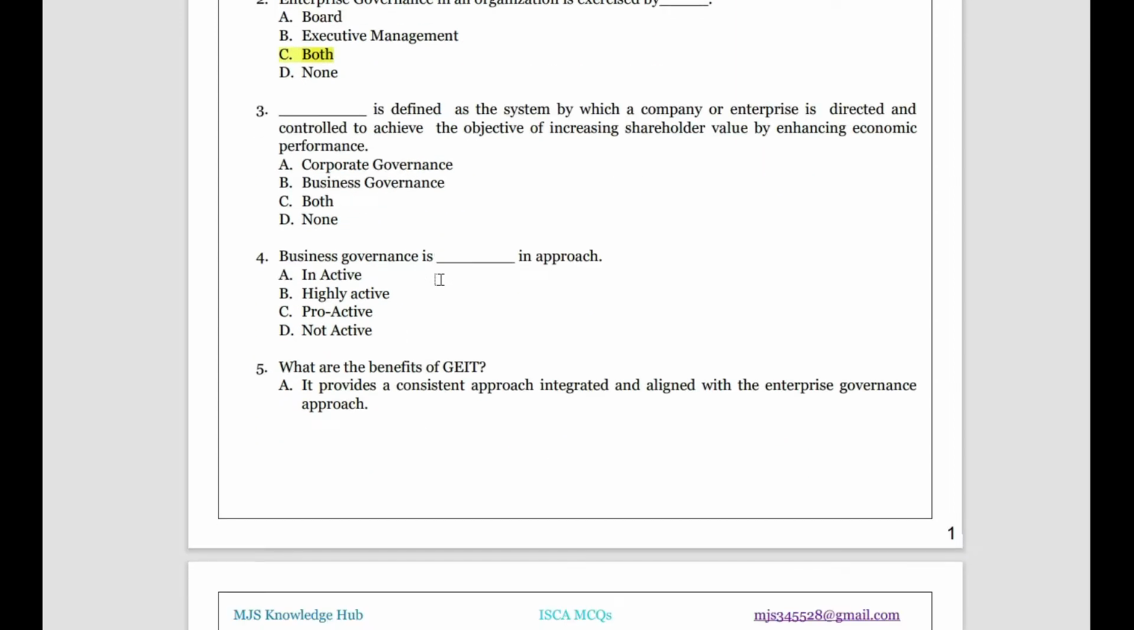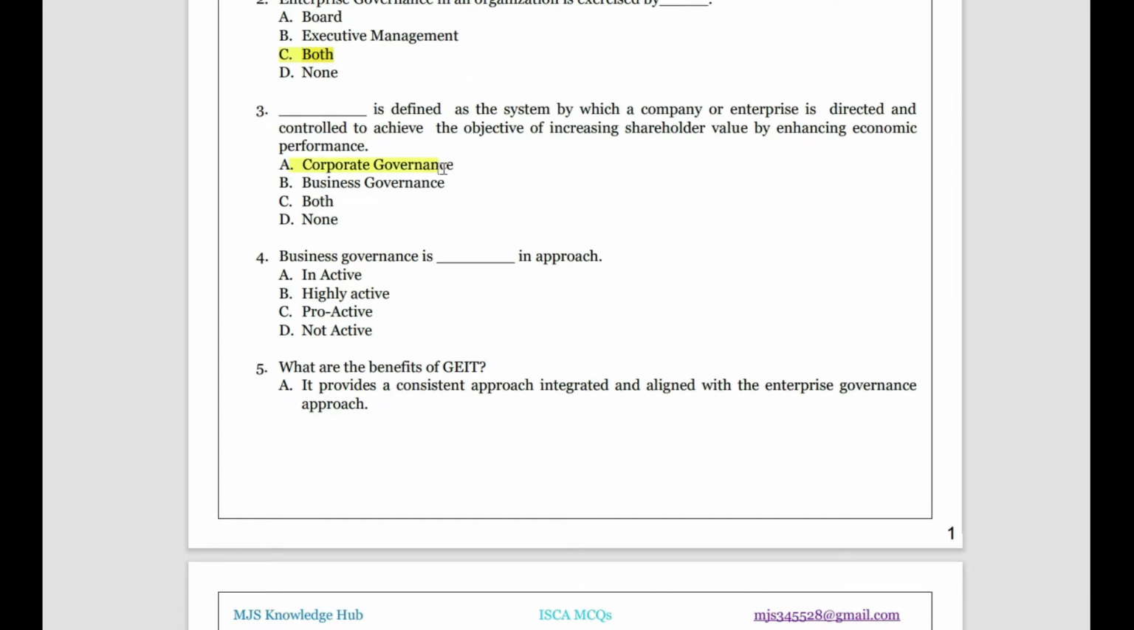Dash is defined as the system by which a company or enterprise is directed and controlled to achieve the objective of increasing shareholders' value by enhancing economic performance. What is the key term we learned just now? If it is for increasing shareholders' value, it is corporate governance. If it is business oriented, strategic level, or a proactive approach, then it is business governance. So here the answer will be corporate governance.